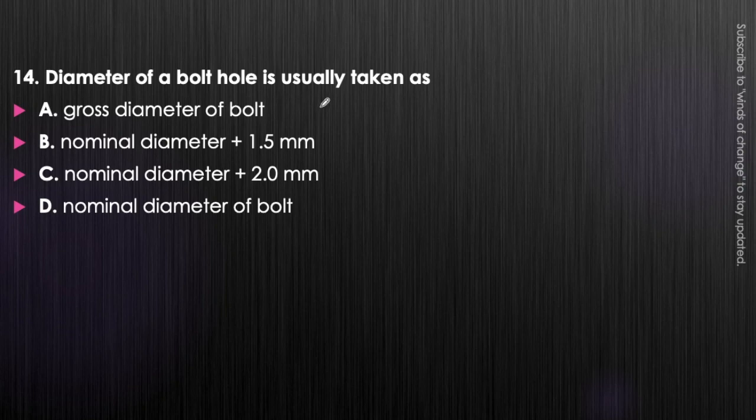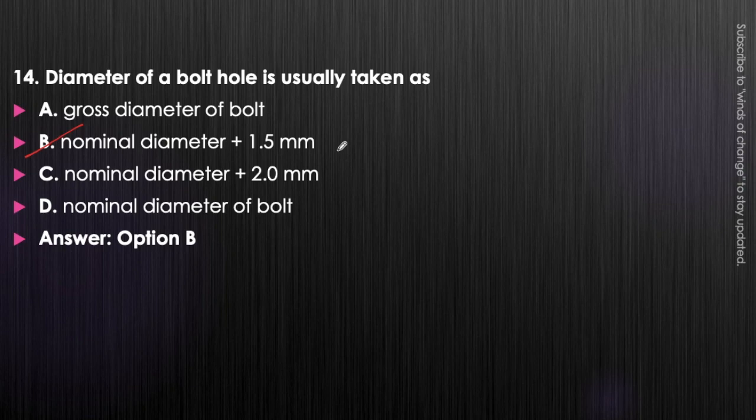Diameter of a bolt hole is usually taken as gross diameter of the bolt, nominal diameter plus 1.5 mm, nominal diameter plus 2 mm, or nominal diameter of the bolt. We are talking about the diameter of the bolt hole. What will it be? There can be a possibility of various answers, but the preferable one will be option B, that is nominal diameter plus 1.5 mm. After 25 mm we use nominal diameter plus 2 mm of the bolt, but in usual practice, nominal diameter plus 1.5 mm is preferred up to 25 mm of bolt.